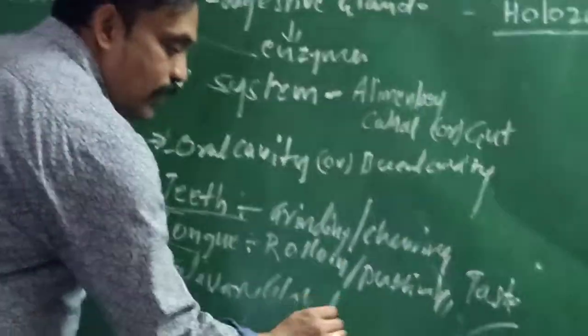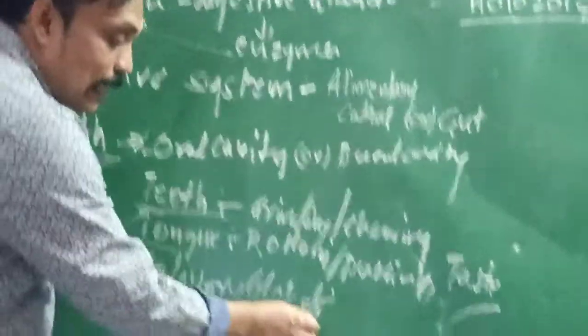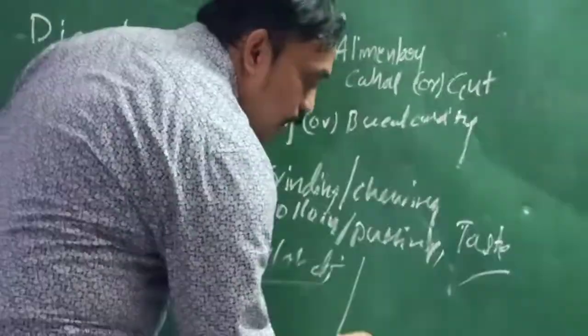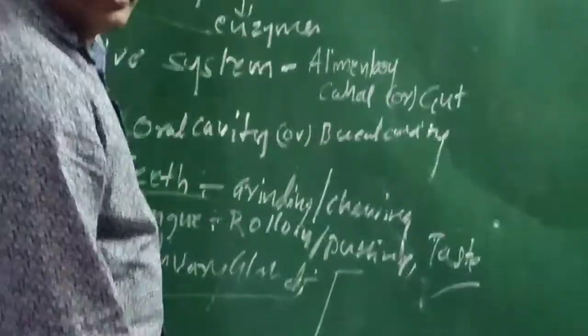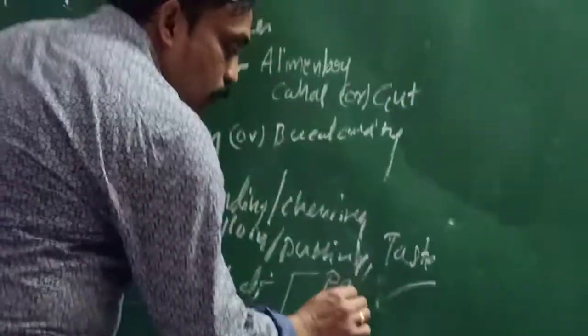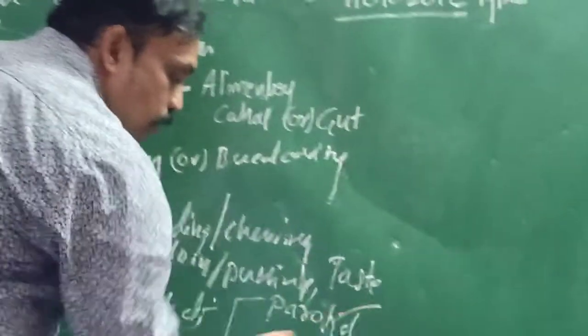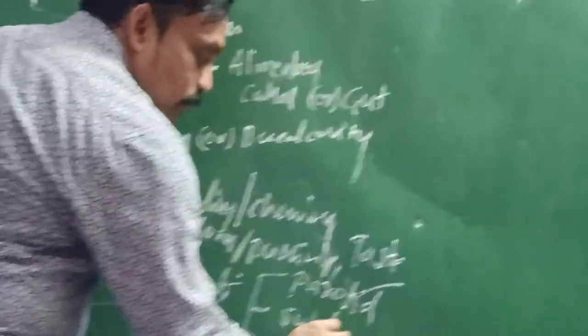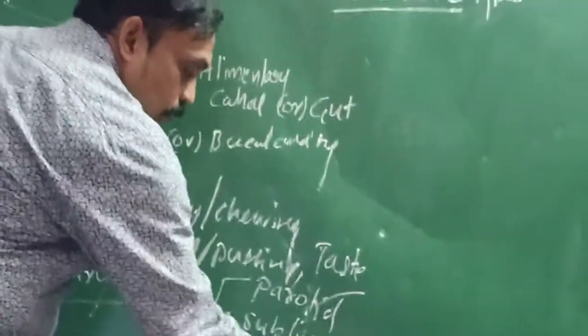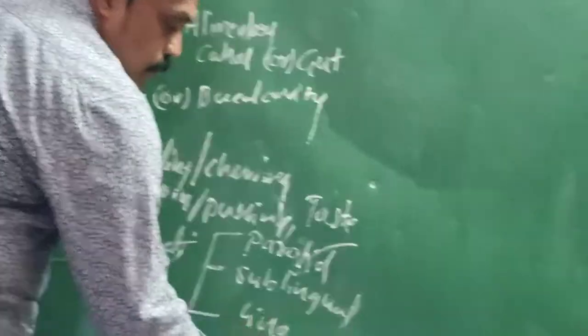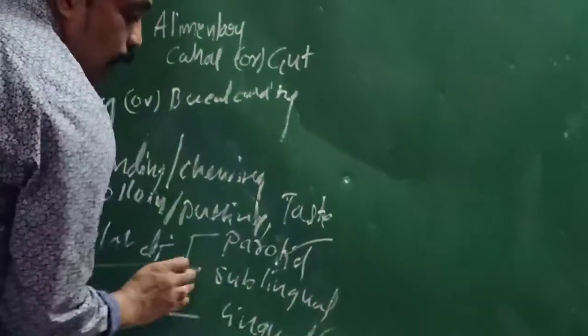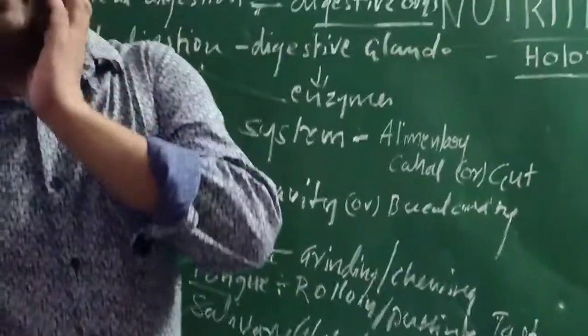And salivary glands. What is the use of salivary glands? These are the glands. What type of salivary glands? In the human body, there are 3 types of salivary glands. What are they? Parotid, sublingual, and lingual. Especially in our mouth, there are 3 types of salivary glands.